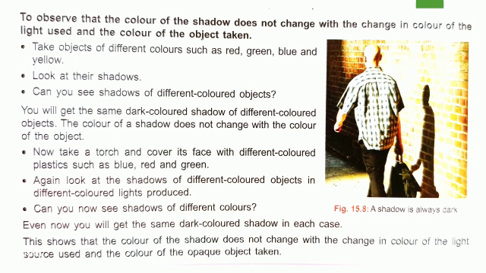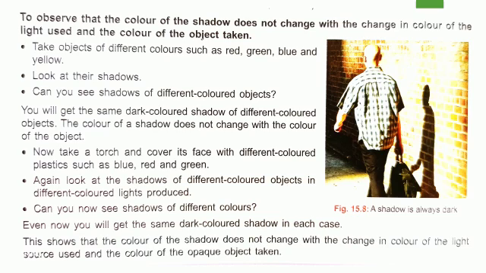Now the last activity, to observe that the color of the shadow does not change with the change in color of the light used and the color of the object taken. It means we will conclude that the shadow is always dark in color or black in color. Take objects of different colors such as red, green, blue and yellow. Look at the shadows. Can you see shadows of different colored objects? You will get the same dark colored shadow of different colored objects. The color of the shadow does not change with the color of the object.